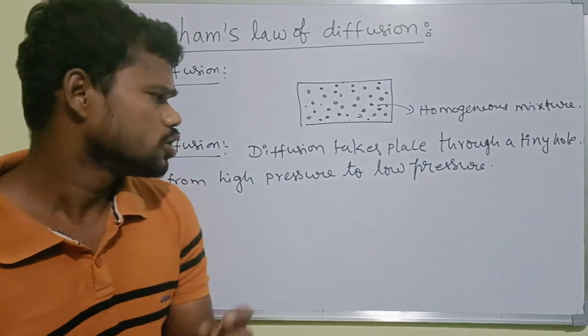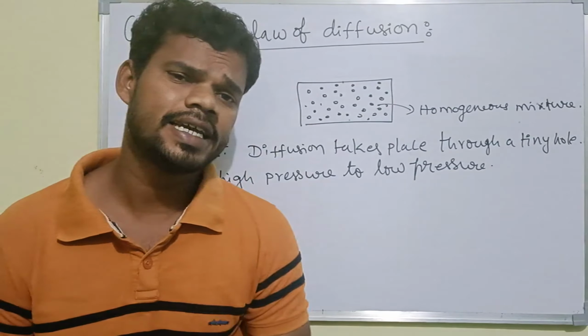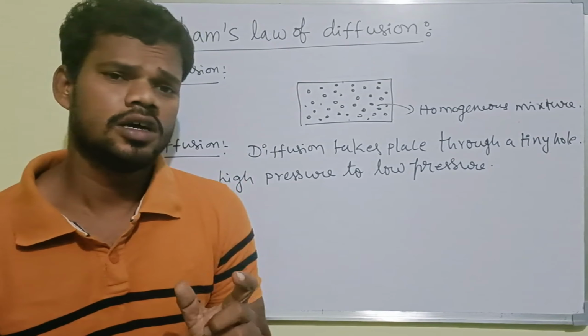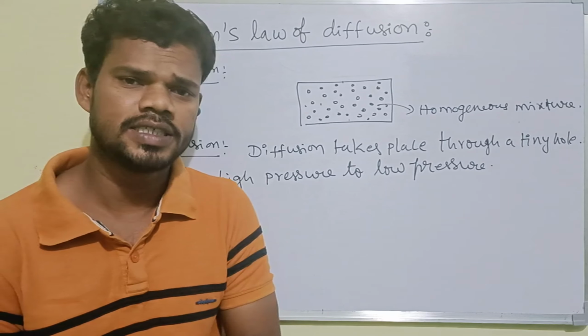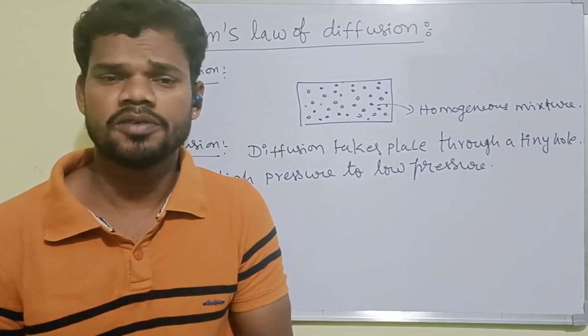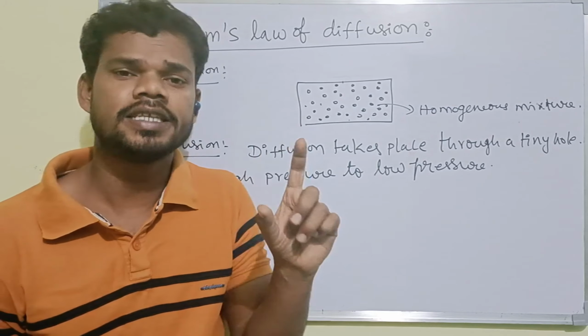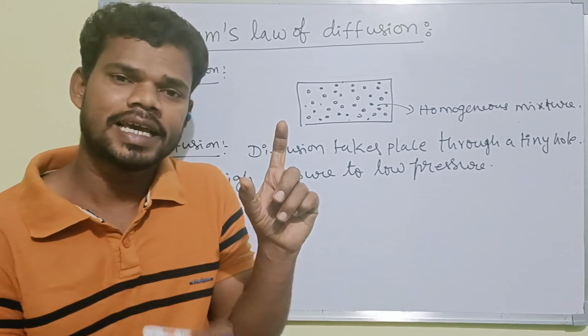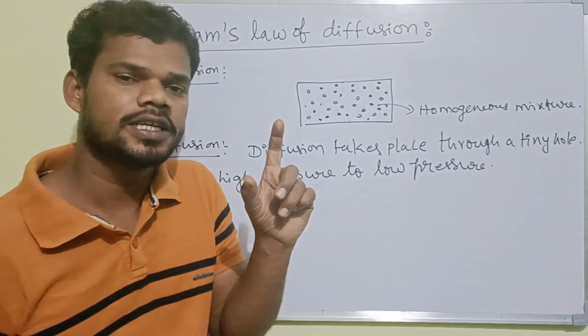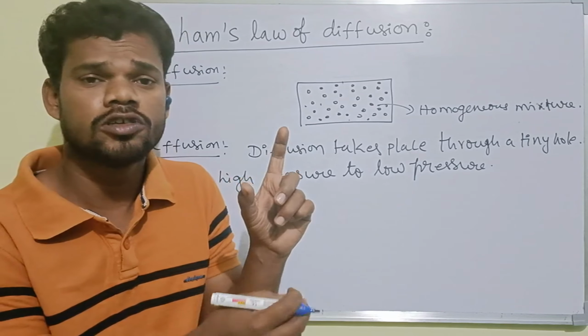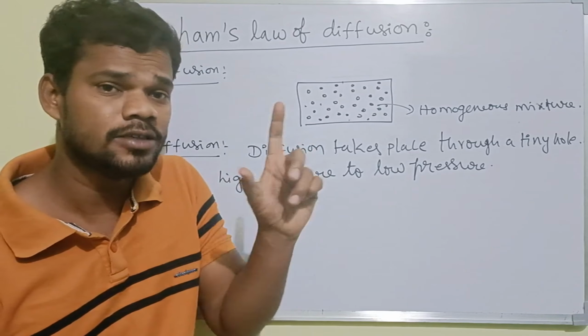that is nothing but effusion. In this effusion process, we can take perfume as an example. When we spray a perfume bottle, the gas molecules spread outside. How can these gas molecules spread? Through a tiny hole only.